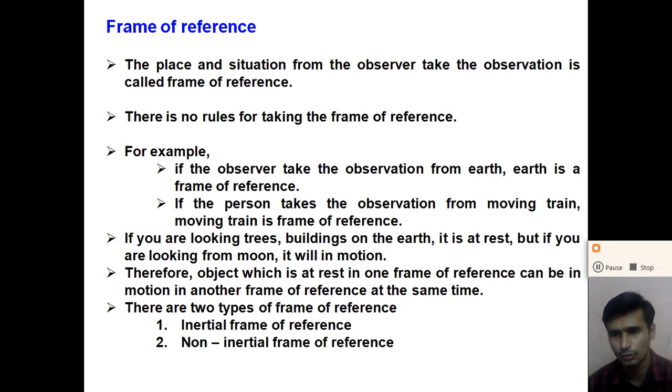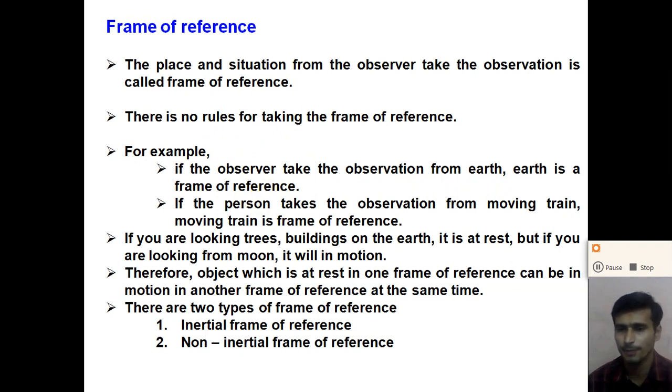So what are the rules for taking a frame of reference? There are no rules for taking a frame of reference. For example, if a person takes the observation from the earth, the stationary earth is considered the frame of reference.